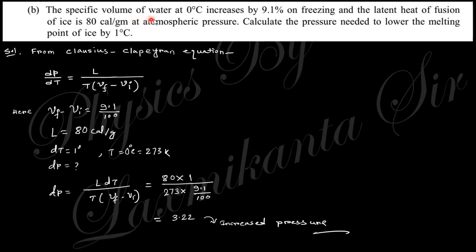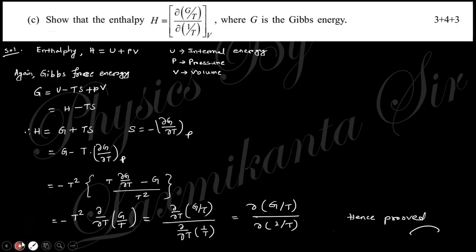Next, the specific volume of water at 0 degree increases by 0.91%. So actually use this Clausius-Clapeyron equation and put this value, and you will obtain this result.